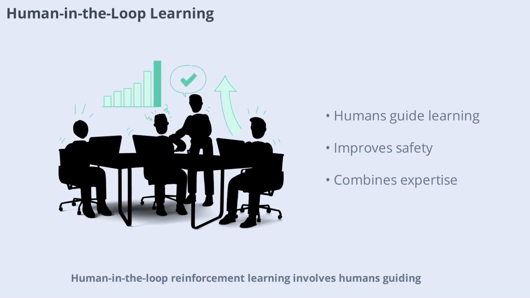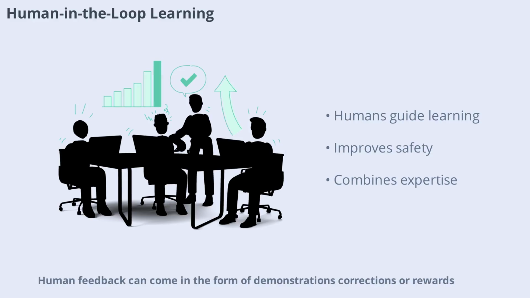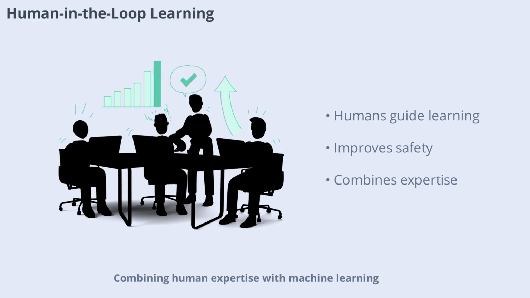Human-in-the-loop reinforcement learning involves humans guiding or correcting the agent during training. This approach can speed up learning, improve safety, and ensure that agents learn desired behaviors. Human feedback can come in the form of demonstrations, corrections, or rewards. Combining human expertise with machine learning leads to more reliable and effective agents.